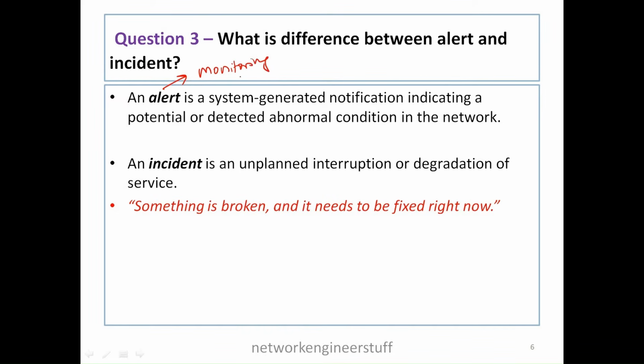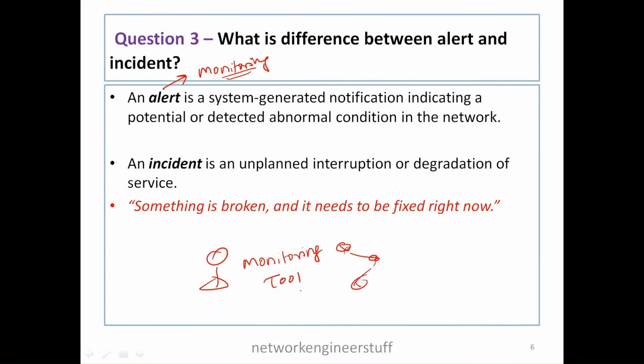So the guy who is monitoring the network, let's say there is a network engineer, a very fresher there. Now he is responsible for monitoring the network. How is he going to monitor this network? There will be some monitoring tools.